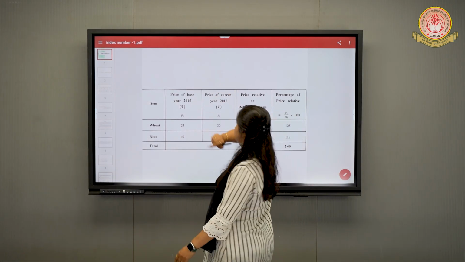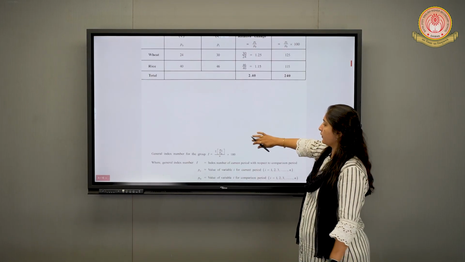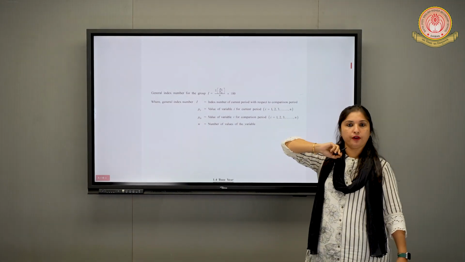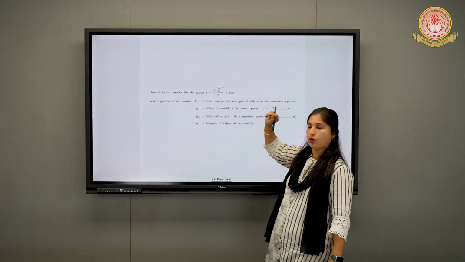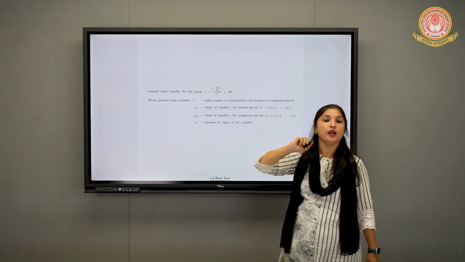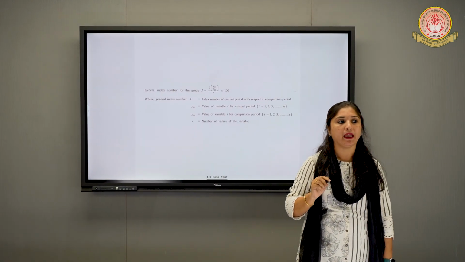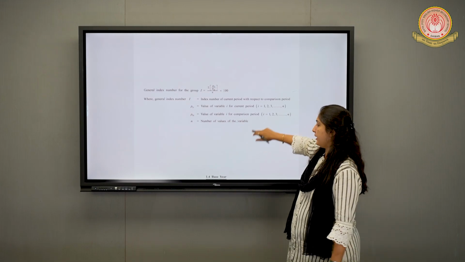This is clear to everyone? Yes, shall we move further? So this is the definition. We already know the definition. It is P1 by P0 into 100, and this is the general index number. So it is P1 by P0 into 100 divided by n.